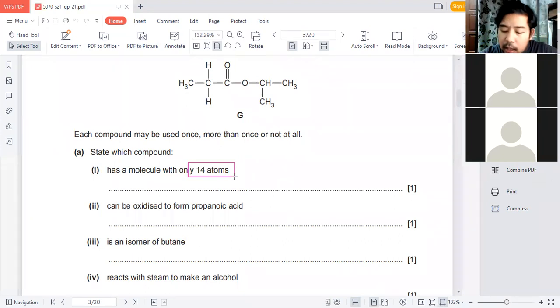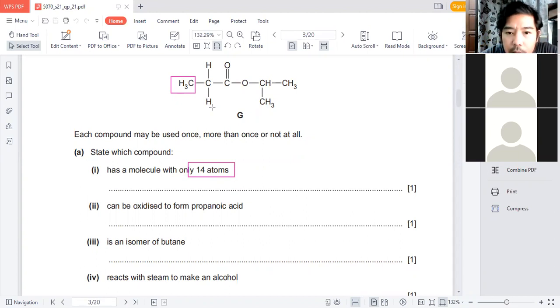So you have to count which one has 14. Remember when counting, if you see here, I'm going to highlight this part. There's 1, 2, 3, 4, because 3 hydrogen and 1 carbon, so there's going to be 4. So far so good?